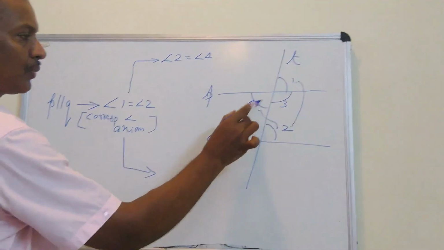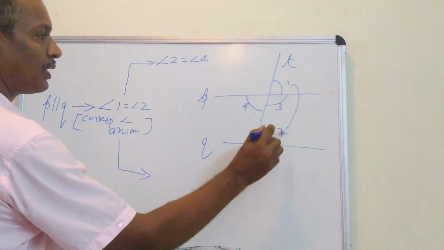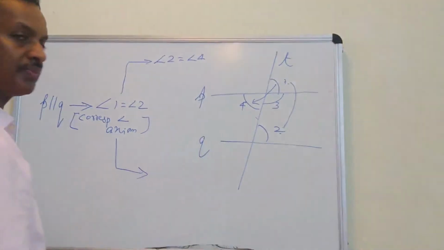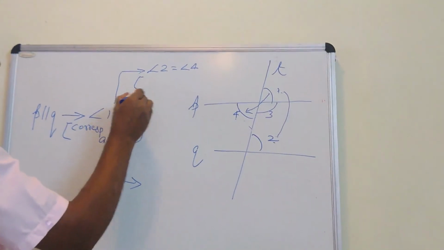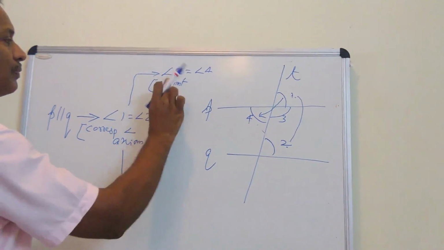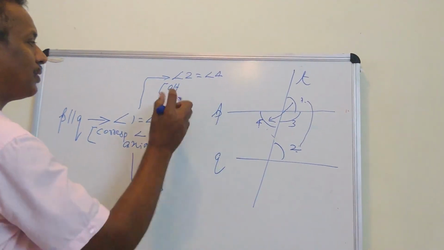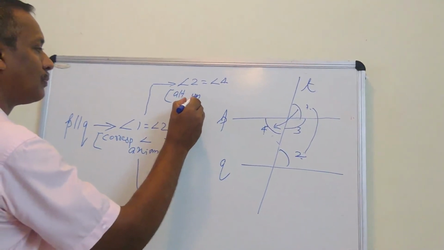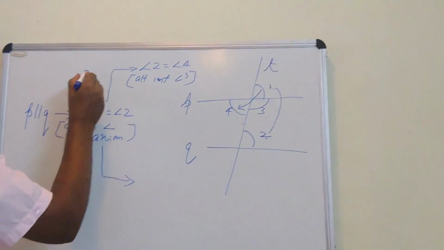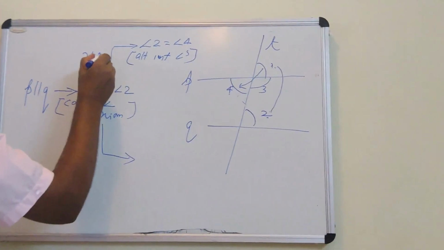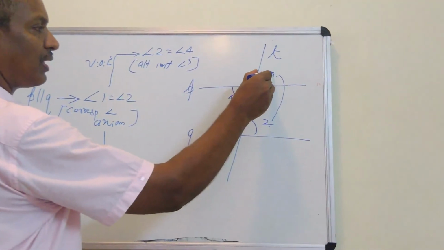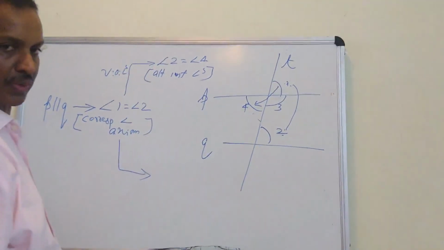How 2 and 4 are equal? Actually, 2 is equal to 1 and this 1 is equal to 4. And we are reaching alternate interior angles with the help of vertically opposite angles. You can see here 2 is equal to 1 and that 1 is equal to 4.